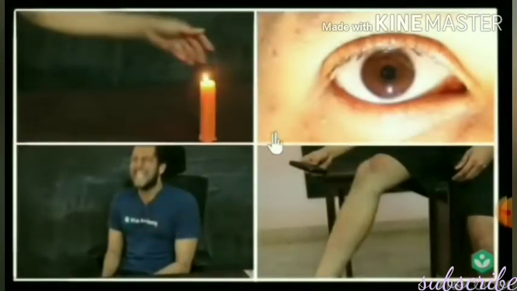What is happening in all these four cases is that towards certain stimuli, various parts of our body are reacting. But what is common in these reactions or responses is that they are all involuntary in nature, they are instinctive in nature. You do not think before reacting to these situations. All these responses are called reflexes.